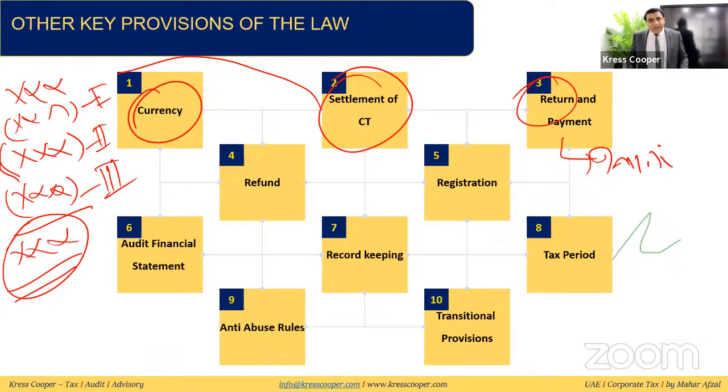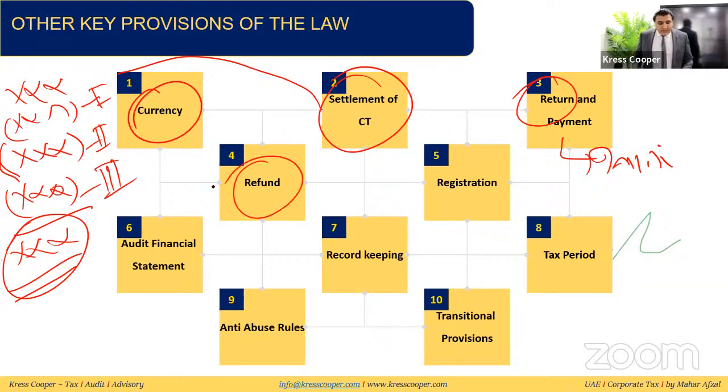And in case your financial year is starting from the 1st of January 2024, then the law is applicable on the financial year starting on or after 1st June 2024. So if your financial year starts from 1st of January 2024, your tax period will end by 31st December 2024, and you will be liable to submit the return. You will be liable to make the payment at maximum by 30th September 2025.